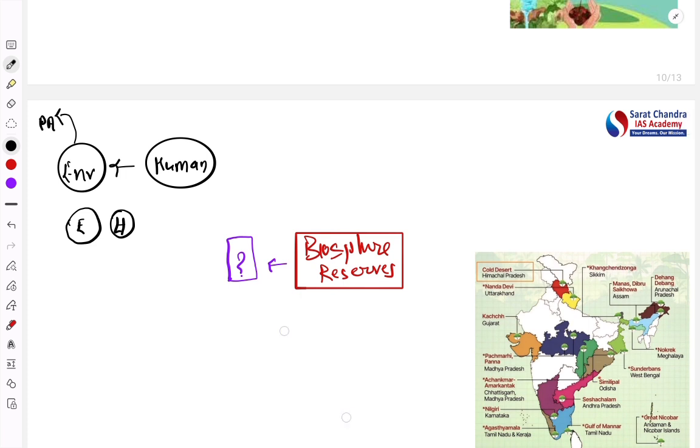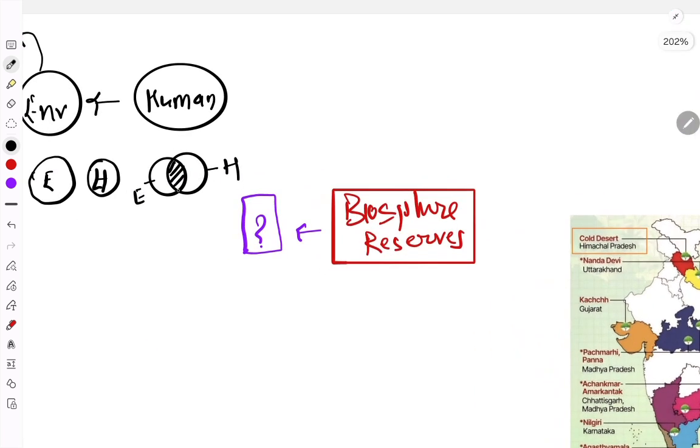So the concept that came is that there should be the environment and there should be the human, and both should collaborate. This is the environment, this is the human. Both should have an interrelationship. And this region has been defined as the Biosphere Reserve. This is the concept. Understood?